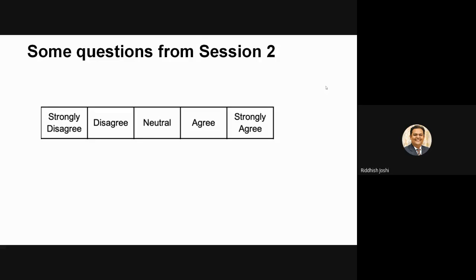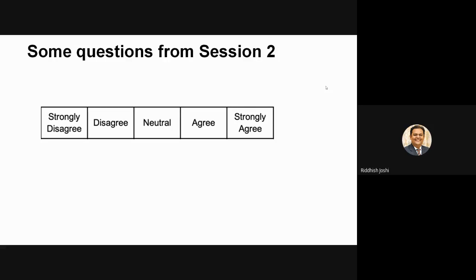Can you say how much is the difference? In interval scale, as I explained, we need to know the difference also, right? How much is the difference between disagree and strongly disagree? Are you able to say that? No, I will not be able to say that because I can only put them in order. So those people who try to justify Likert scale as ordinal always justify in this manner. You can only have an order of agreeableness or whatever you are studying. You cannot identify the difference between them.